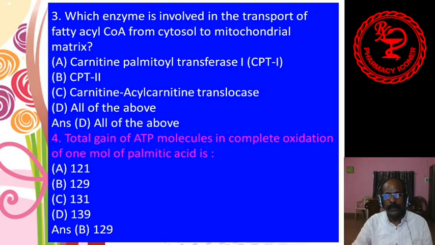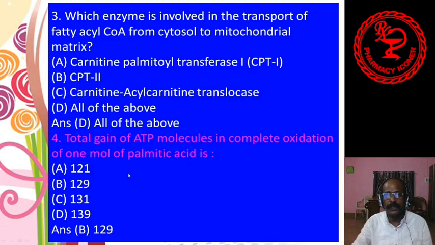Number 4, total gain of ATP molecules in complete oxidation of 1 mole of palmitic acid is 121, 129, 131, 139. So total gain of ATP in case of the oxidation of palmitic acid is answer B, 129.